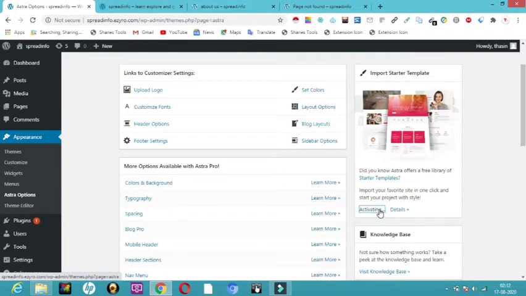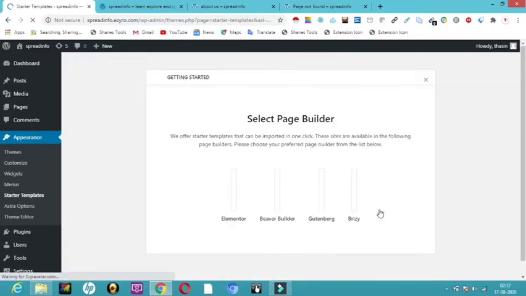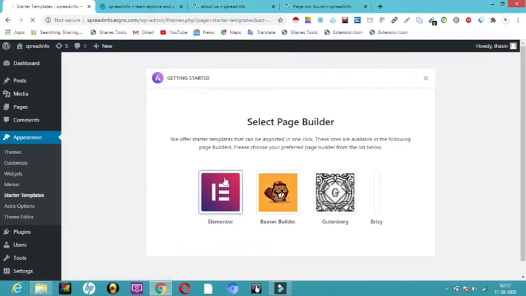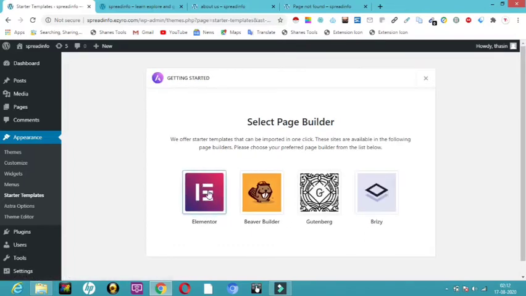Just click on install importer plugin. It will give you a few default plugins which will make our process easy. Here you can see Elementor. This is the page builder. By using Elementor, we are going to make the process very easy, just drag and drop. So I'll click on Elementor.